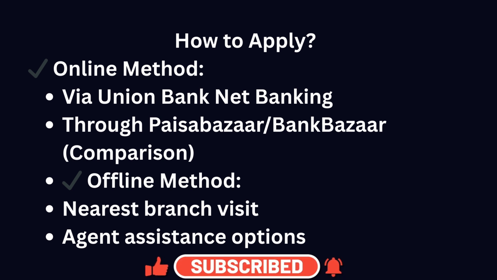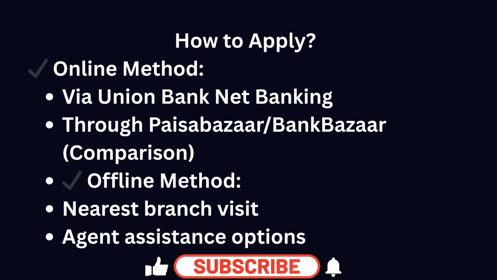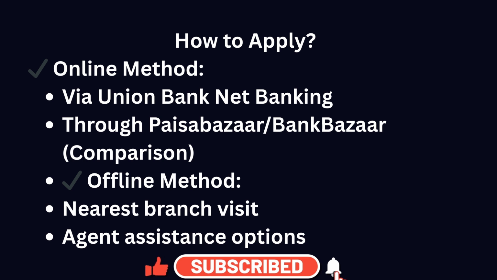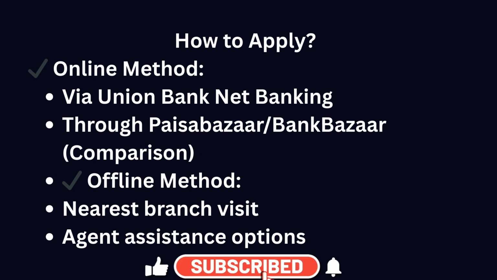Or if you want to apply through offline method, you can visit any nearest Union Bank of India branch and contact an agent regarding your Union Bank of India personal loan, and they will explain everything to you, and if you are eligible they will give you the Union Bank of India personal loan.